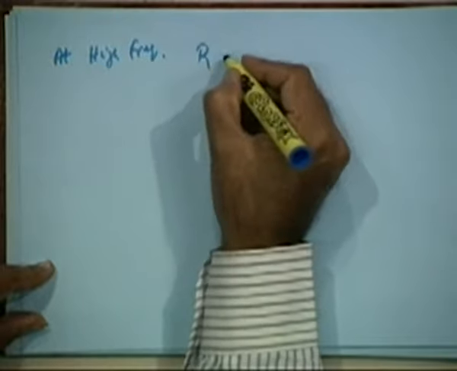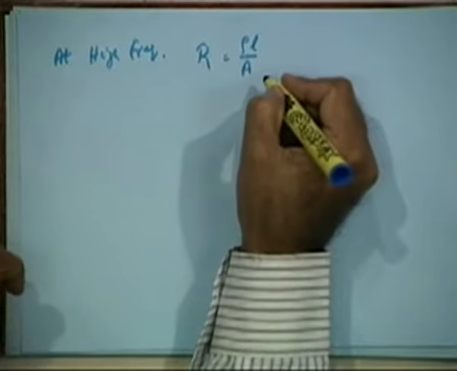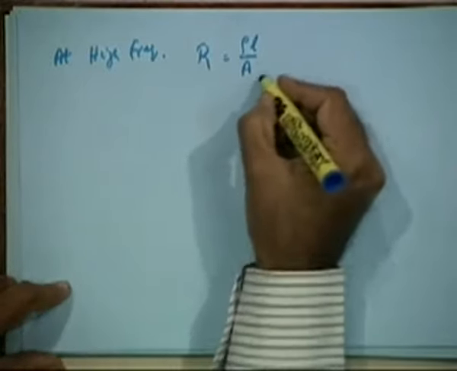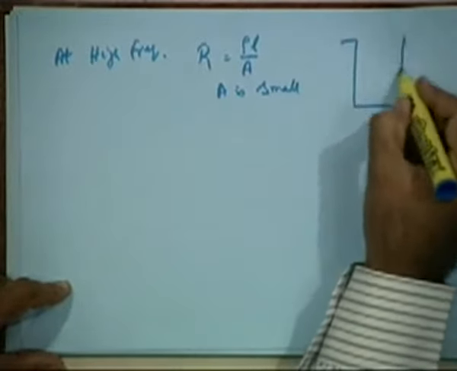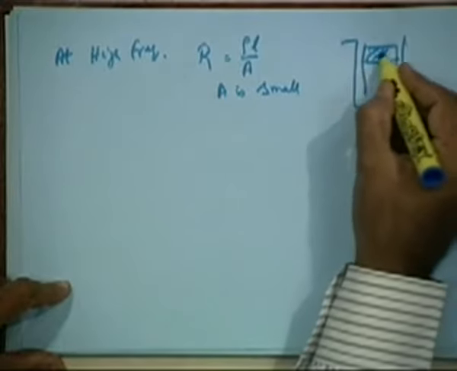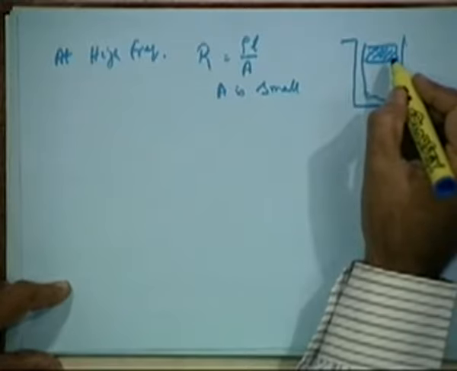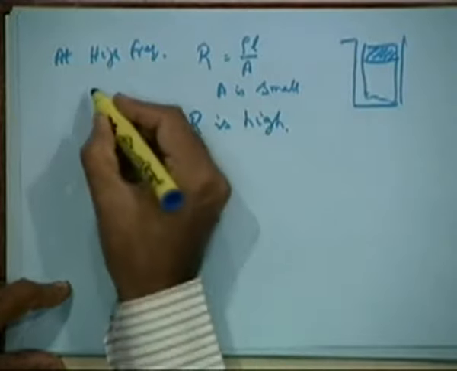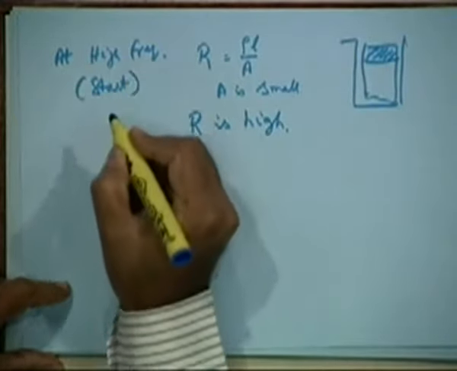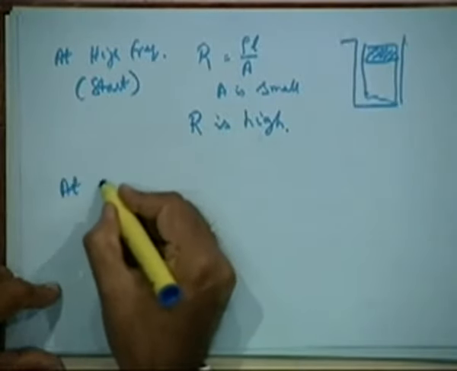Because after all, resistance is rho L by A, where A is the area of the conductors. So now A is small, because you only observe that the current in this bar is somewhere here, in the top portions only. Therefore, R is high. That is at start. So that's one of the desired features: you have an effective rotor resistance which is high at start, and at low frequency,